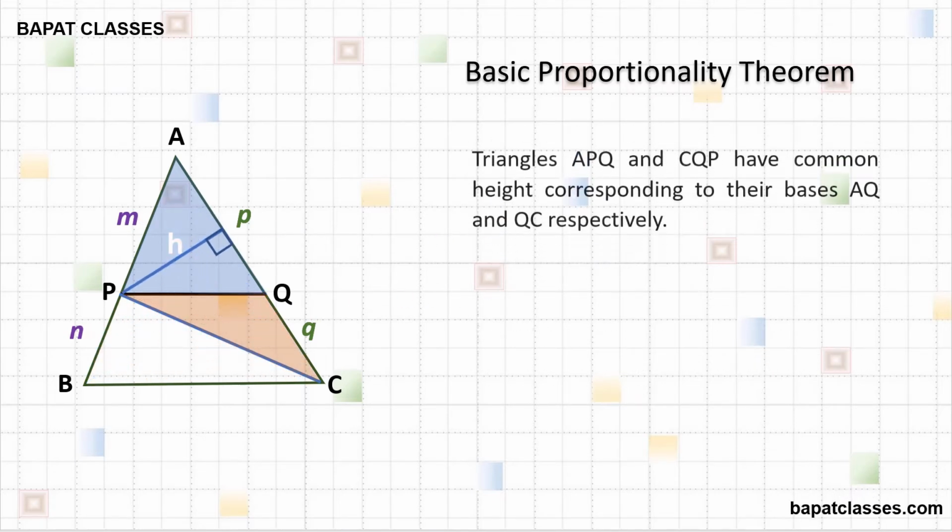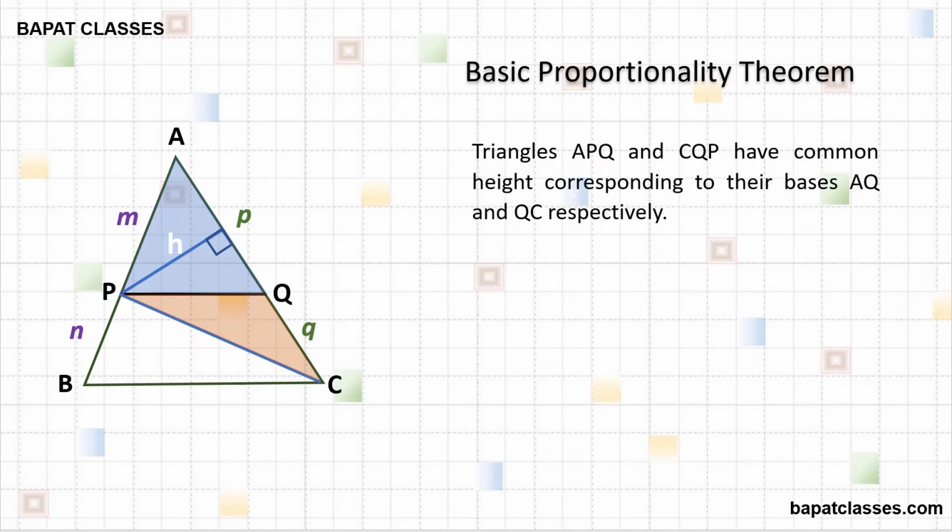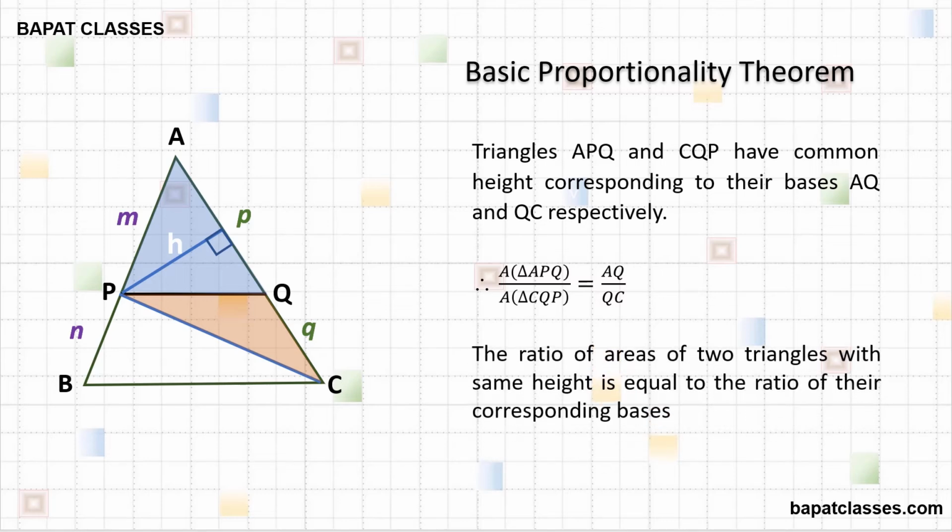Triangles APQ and CQP have common height, corresponding to their bases AQ and QC, respectively. The ratio of area of triangle APQ to the area of triangle CQP is equal to AQ upon QC. The ratio of areas of two triangles with same height is equal to the ratio of their corresponding bases.